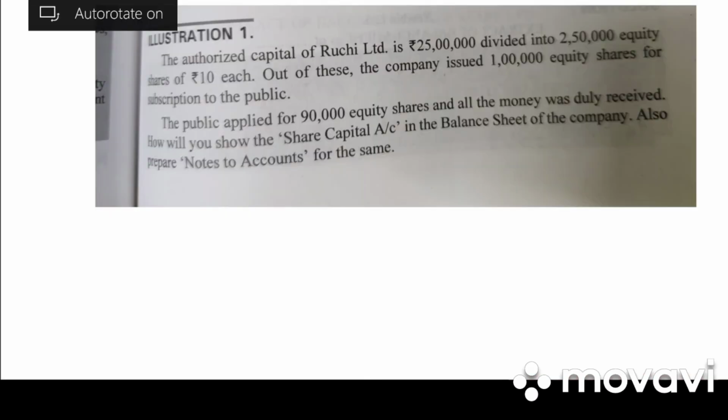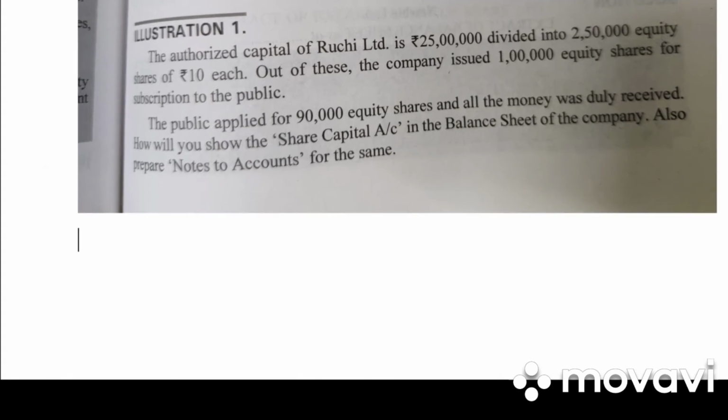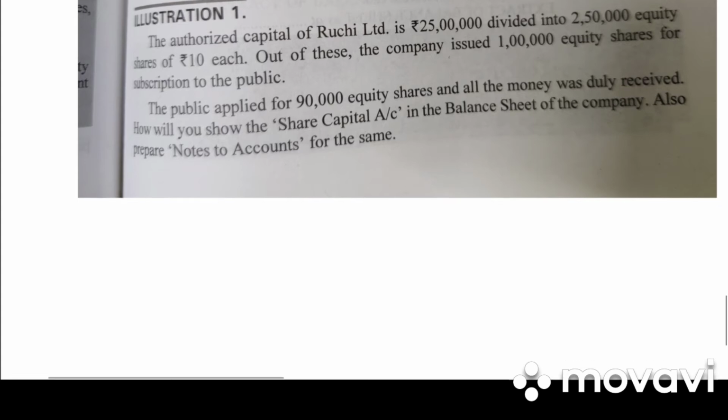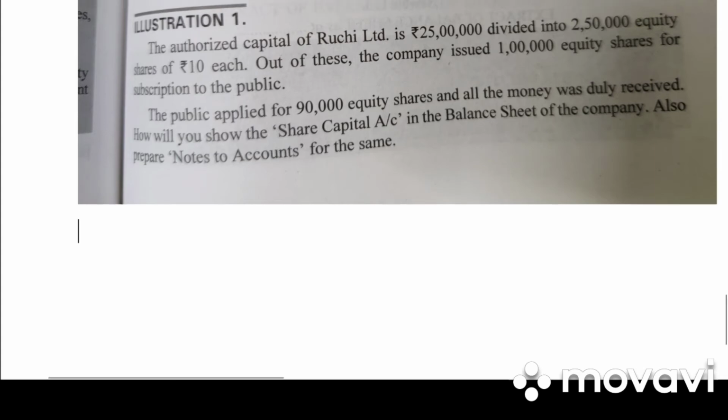So first we have subscribed and fully paid up. Take down illustration 1. The authorized capital of Ruchi Limited is 25 lakh divided into 2,50,000 equity shares of rupees 10 each. Out of these, the company issued 1 lakh equity shares for subscription to the public. The public applied for 90,000 equity shares and all the money was duly received. How will you show the share capital account in the balance sheet of the company? Also prepare notes to accounts.